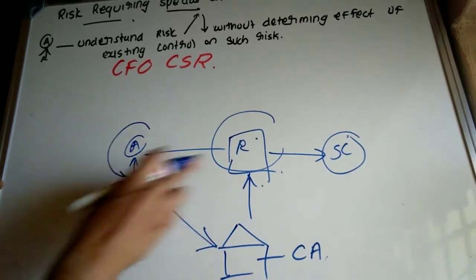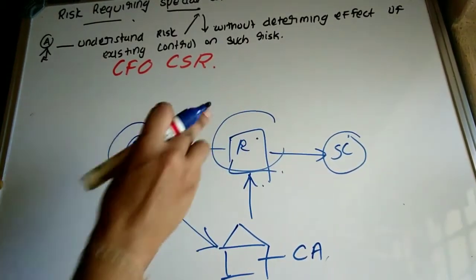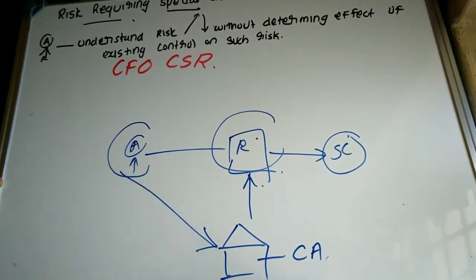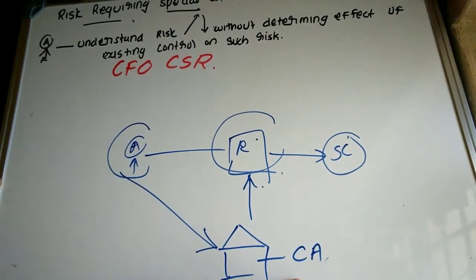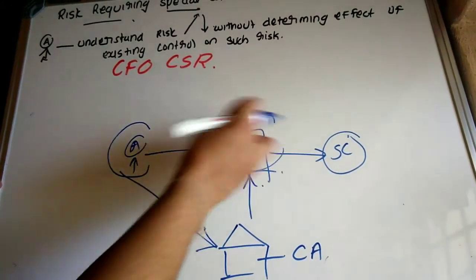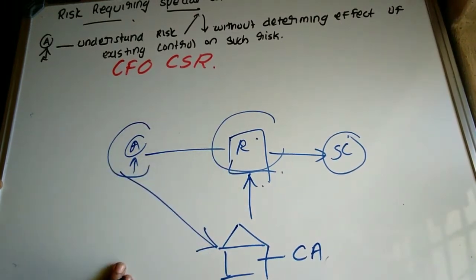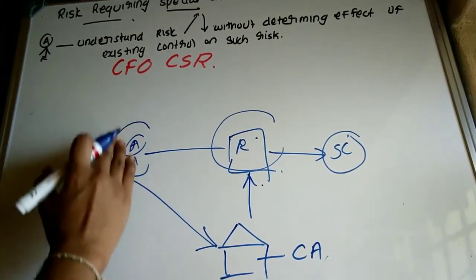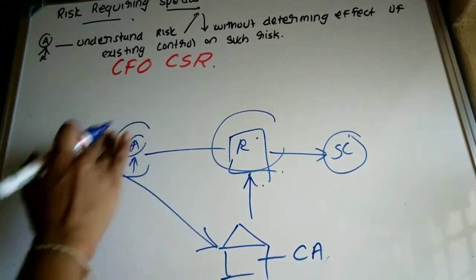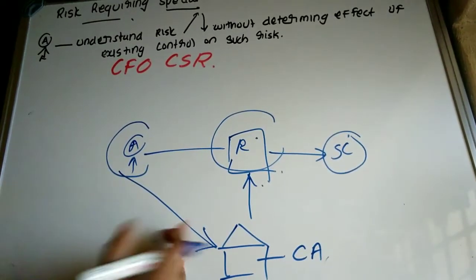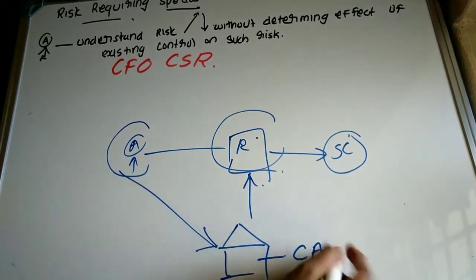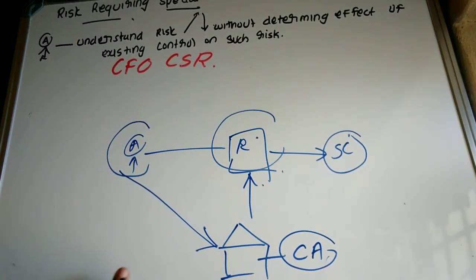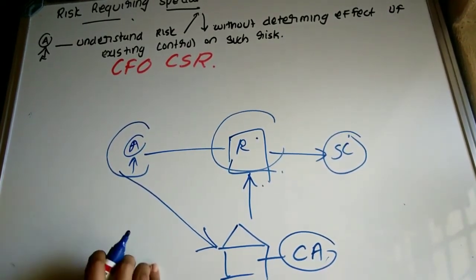Then, so as to avoid these kind of risk, entity may also have some control activities. That is, entity may use these control activities so as to reduce the impact of this kind of risk. But auditor, while understanding these risks, shall not take into account the effect of the control activities which has been undertaken by the entity.